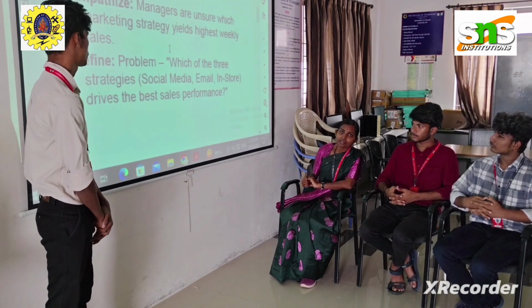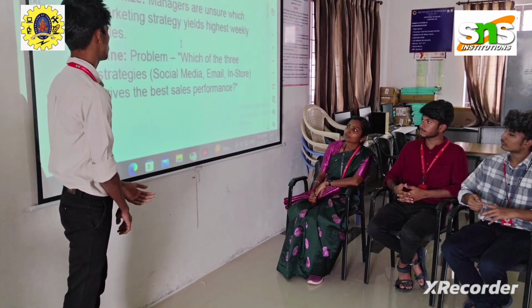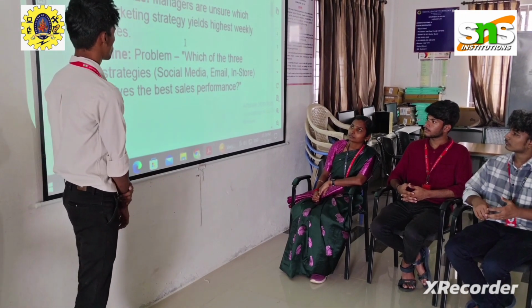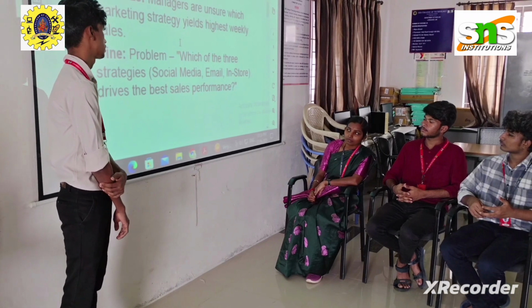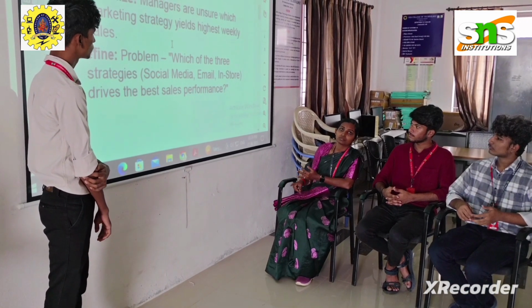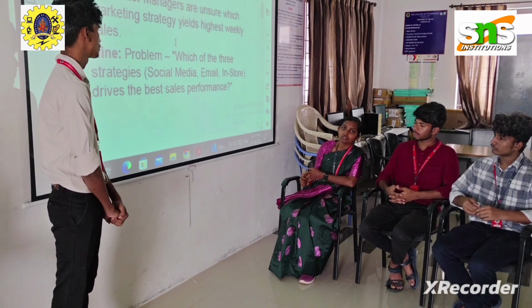So we are going to define the problem, the second step. Define the problem: which of the three strategies, social media, email, or in-store, drives the best sales performance? So we are going to define the problem as whether social media performs well, or email performs well, or in-store performs well for increasing the sales. We are going to do that.